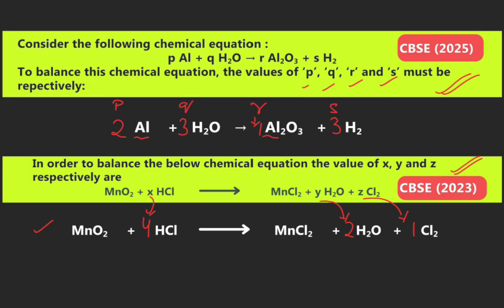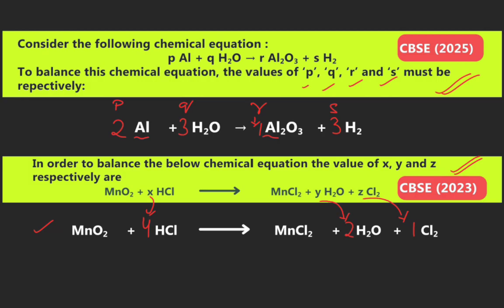To balance this chemical equation, the values of P, Q, R, S must be respectively: 2 molecules of aluminum, 3 molecules of water, 1 molecule of aluminum oxide and 3 molecules of hydrogen gas.